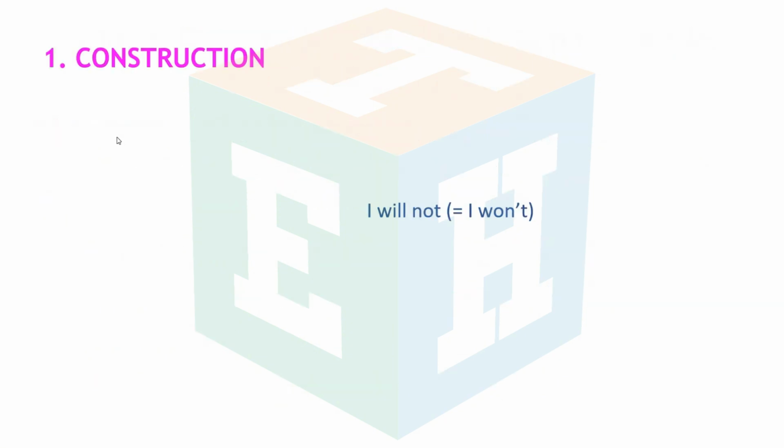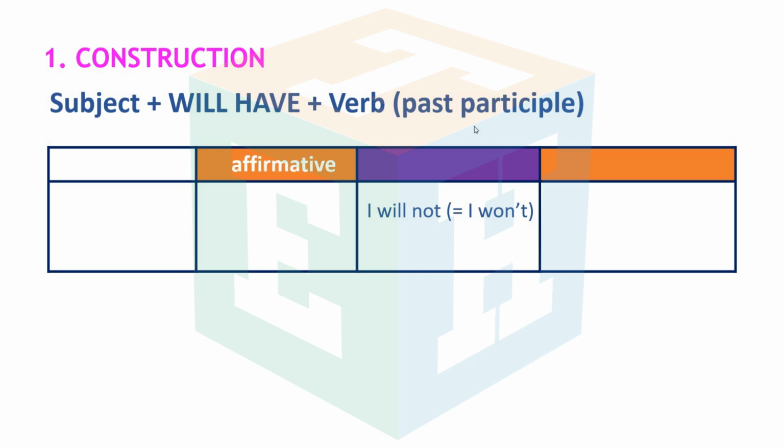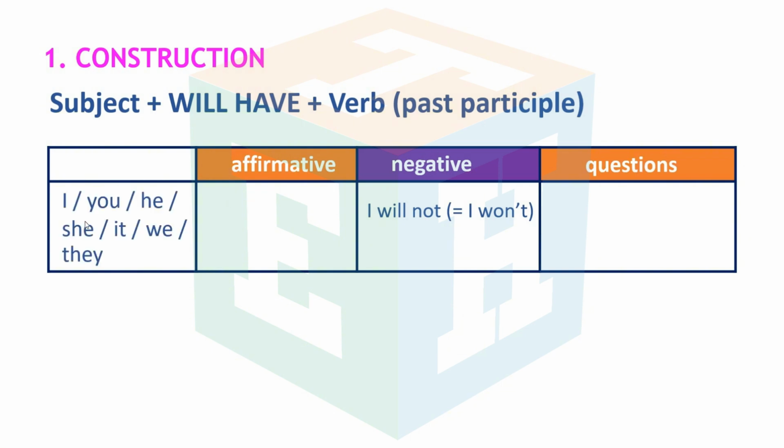Construction. This is the structure: subject, plus will have, plus verb, past participle. Affirmative, negative, questions. And these are the subjects: I, you, he, she, it, we, they. I will have played. You will have played. We will have played. They will have played, etc.